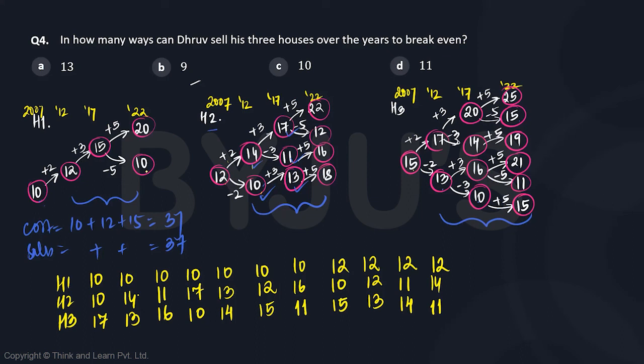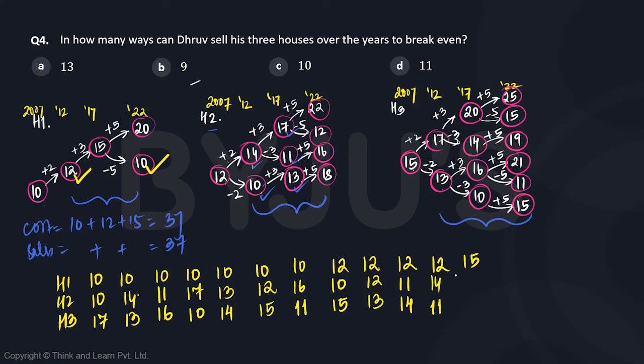Next is, so we were done with house 1 being 10, we were done with house 1 being 12. Now, next is if house 1 becomes 15, so there is an increase of 5. So we need an overall decrease of 5 from both the houses together. What if house 2 decreases by 2 and house 3 decreases by 3? If house 3 decreases by 3, we need a 12, but we don't have a 12. Okay. What if house 2 decreases by only 1?